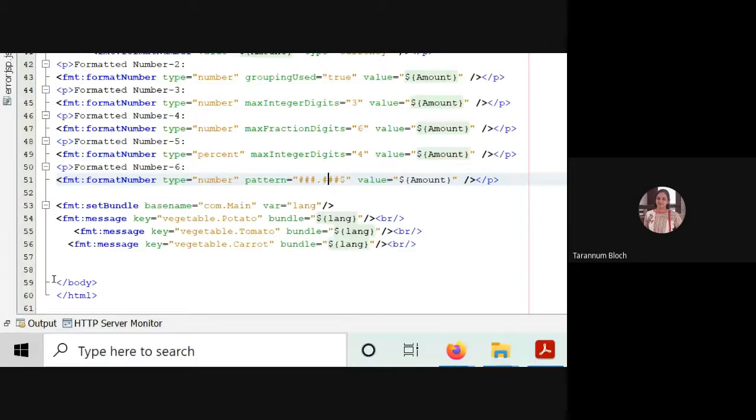We can set that bundle. So I have fmt:setBundle. In that case, I have to mention the resource bundle class name as a base name. The base name will be the package dot class name. So com is the package and name is the class.